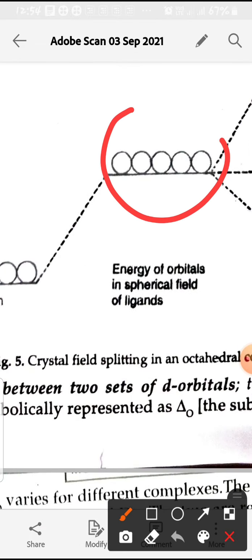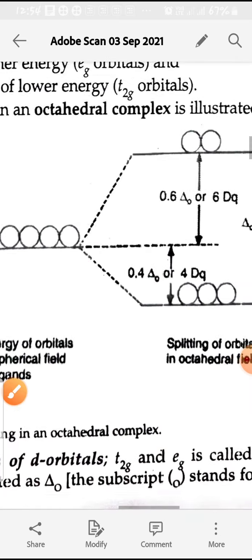They are still degenerate because the ligands approach all the d orbitals at the same distance from the central metal ion, that is the spherical field of the ligands. So energy increases, but they are still degenerate orbitals.